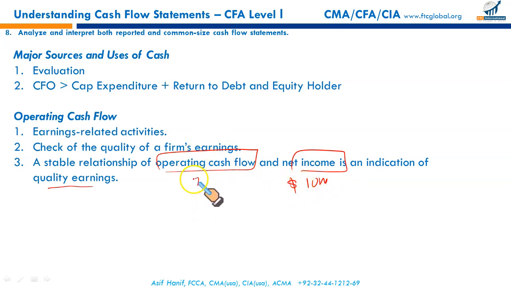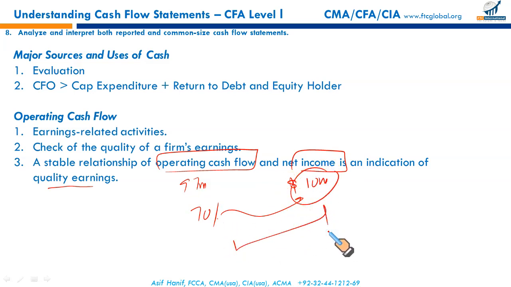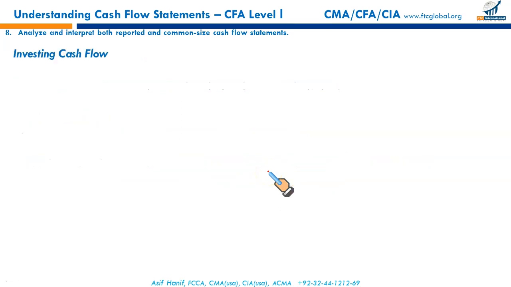Let's say it's 7 million, so our operating cash flows are on average 70% of net income, meaning the difference between operating cash flow and income is because of accrual accounting, certain non-cash transactions like depreciation, amortization of different intangibles, etc. So there has to be a stable relationship between operating cash flows and net income, indicating that the company has quality earnings.